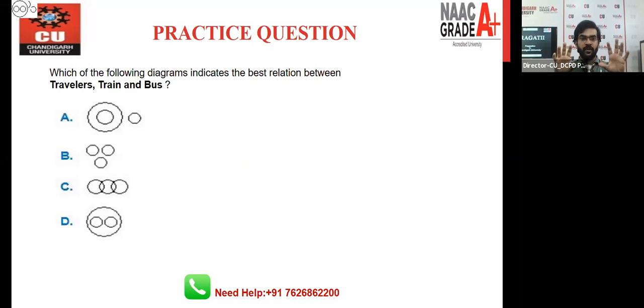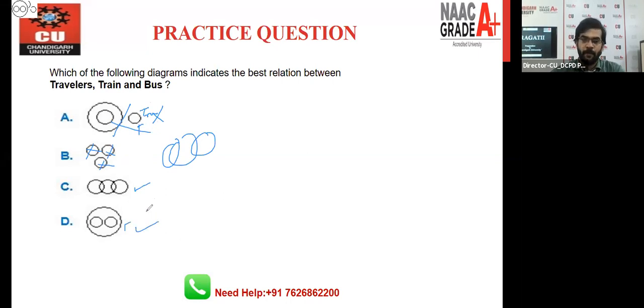So we all can understand one thing. Train, bus, both are transport, right? A traveler can travel by both train and also bus, right? So you can see one thing here. In the first one, this option is rejected, right? Why rejected? Because let's say this is traveler, so traveler should overlap with the train and bus also, right? So this example is rejected. And again, these three circles separately are not possible because traveler should overlap with the train also, bus also, right? So the possibility is that C is the right diagram or D is the right diagram.